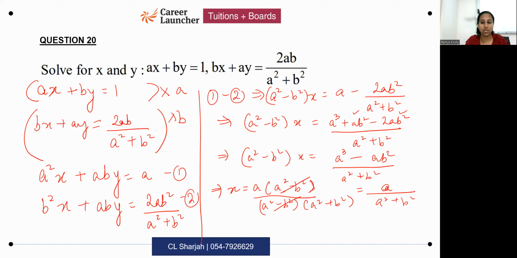Just for a comparison, I'll show you the other method, and you can evaluate for yourself which one would be easier. I found x value. How would you find y value? By substituting this in any one equation. I'm skipping that part for now. It's not complete. You have to find the value for y, but I'm skipping that part for now. Okay, let me show you the other method as well.